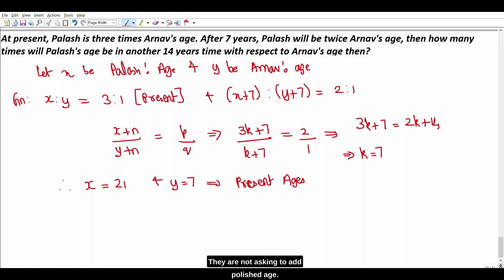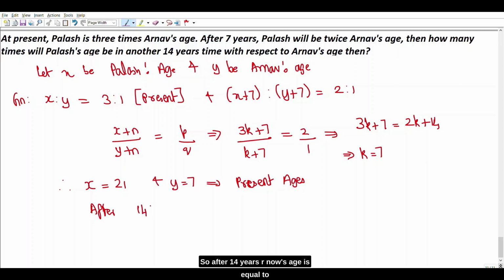Here they are not asking to add to Palash's age. They just need to know the relation between Palash's current age and Arnav's age after 14 years. Here, Palash's age will remain the same, whereas Arnav's age will be increased by 14. That is, after 14 years, this is not like every concept where we added both.